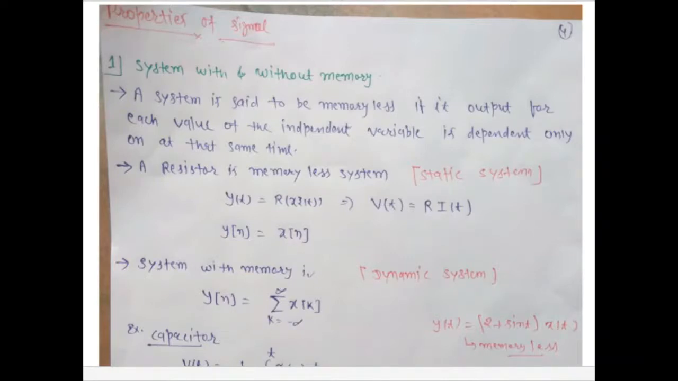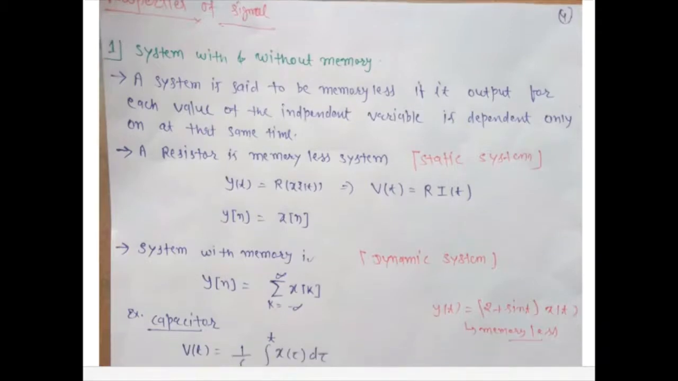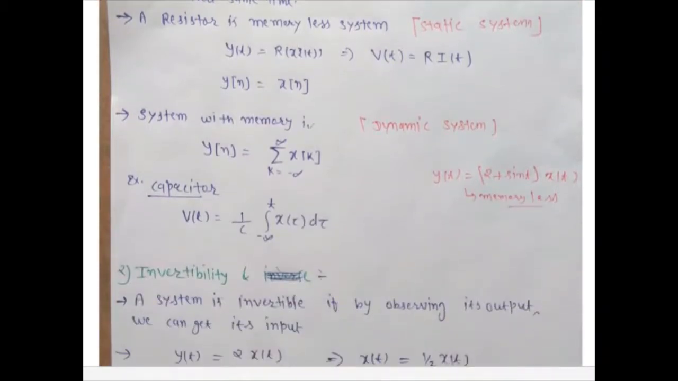In this example we can see that if we put in the equation t equal to 0, the output depends only on the value of input at the same time. Okay, and here you can see this system is memoryless.